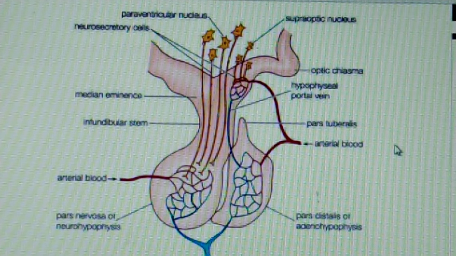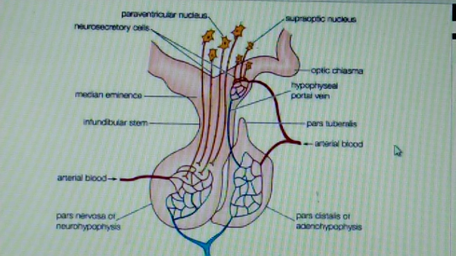If the size of the pituitary gland increases, it suppresses the optic chiasma and ultimately affects the vision. Acromegaly is an extremely large condition created by excess of growth hormone after adult size is reached. It is characterized by a disproportionate increase in the size of the bones of the face, hands and feet.